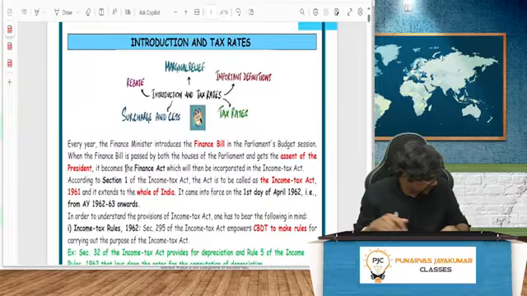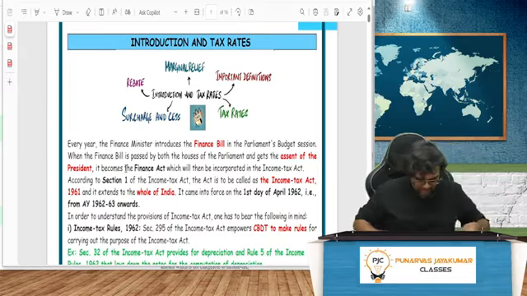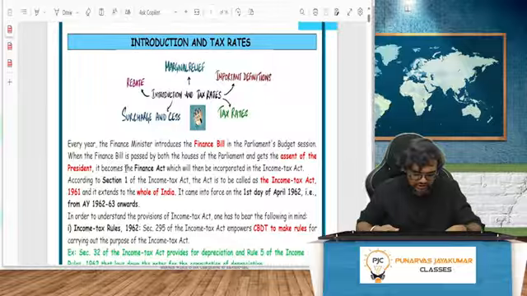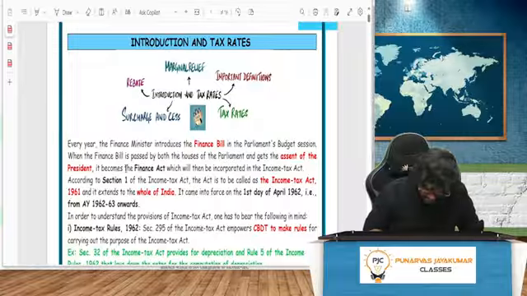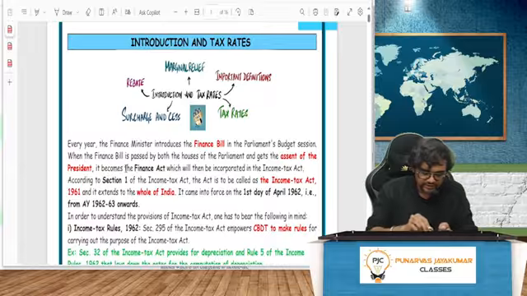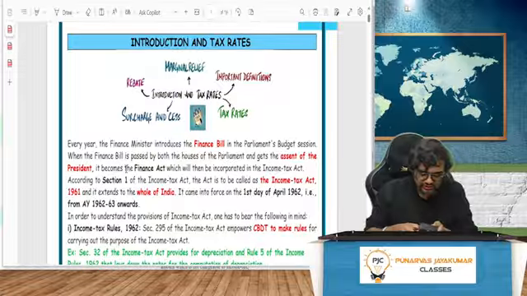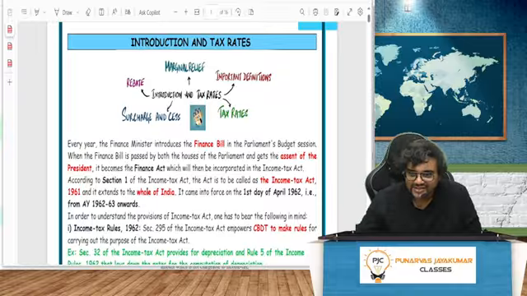First of all, we have to discuss the introduction and the tax rates. That is the most important thing, the basics, after which we'll go to other areas. Probably we'll start off with PGBP, which everybody likes, and then move on to other areas. Online people, please try interacting with me, that's the reason why you have joined online live. Face-to-face people, I am here only, no tension. But online, please interact with me so that it will be easier for you also to grasp things.